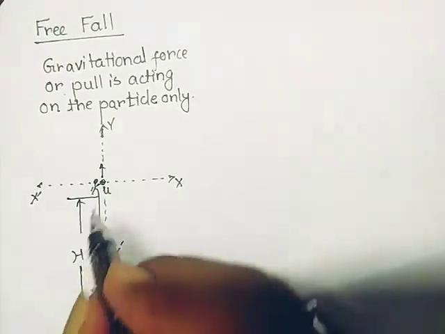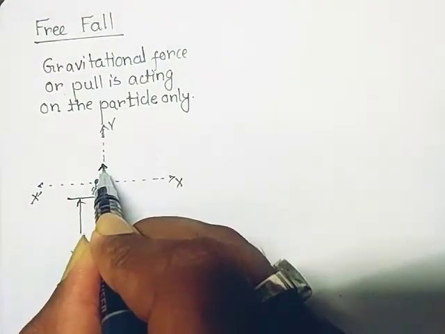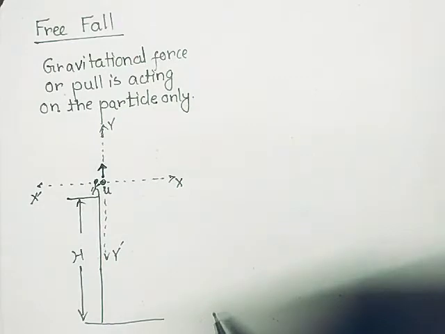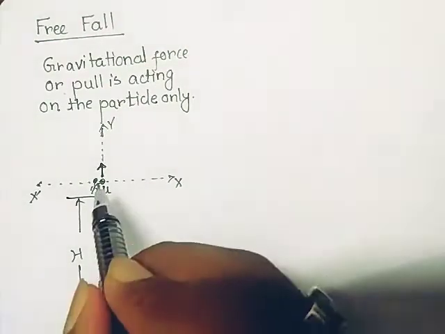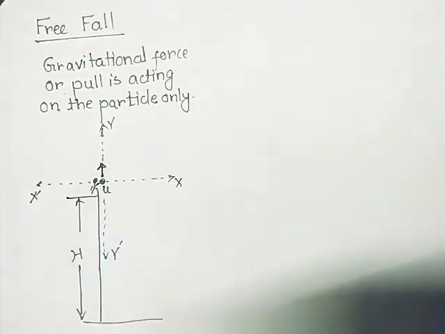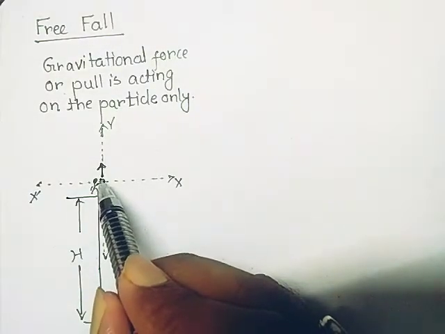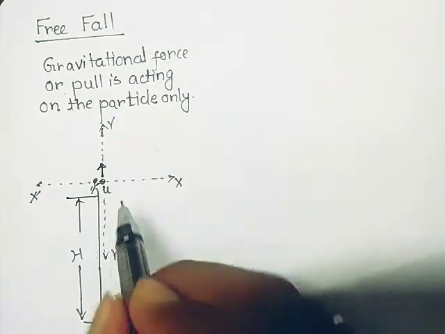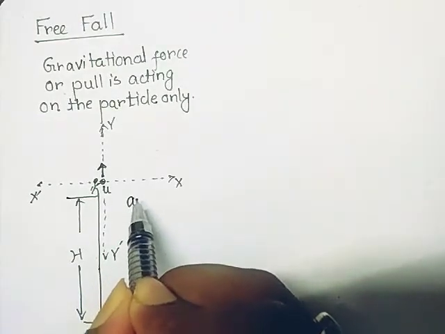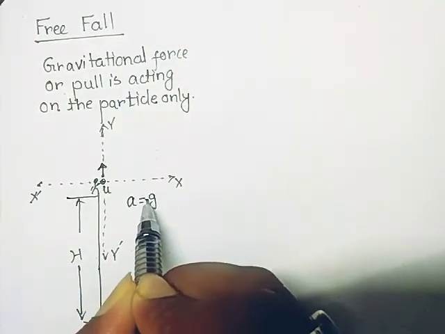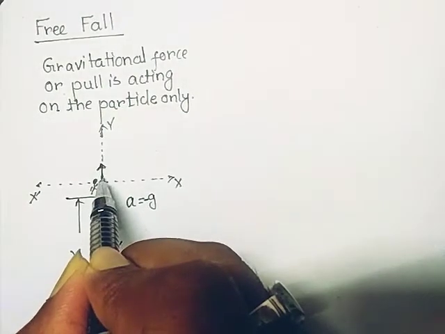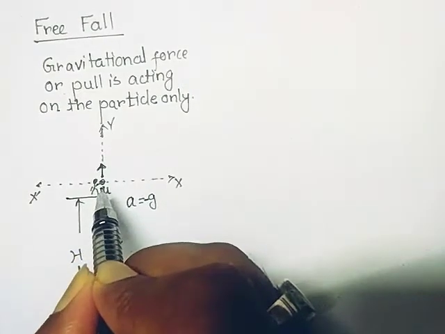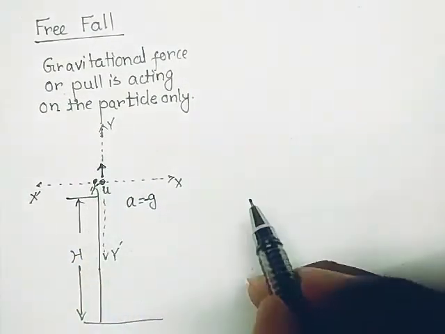So let us consider when the particle is thrown upwards with a velocity u. At that time the motion of the particle is along the positive y-axis. When it is moving upwards, the acceleration due to gravity, that is minus g, is always acting downwards. So the particle is moving under constant retardation.